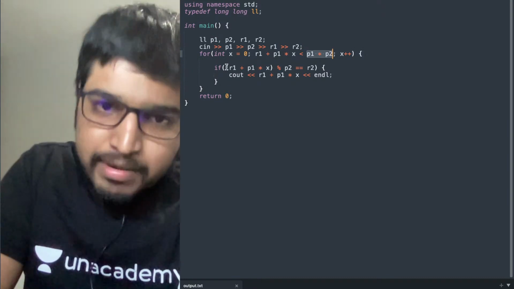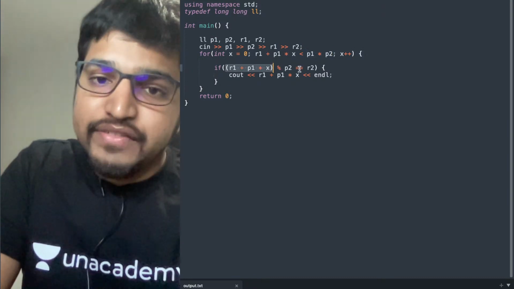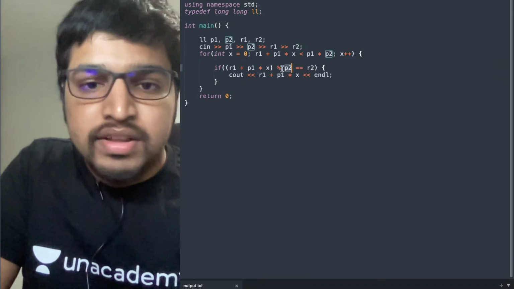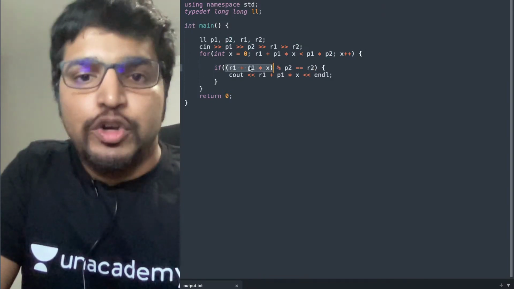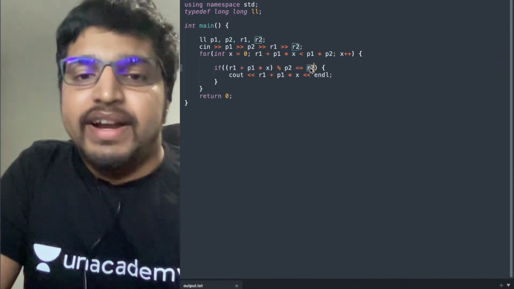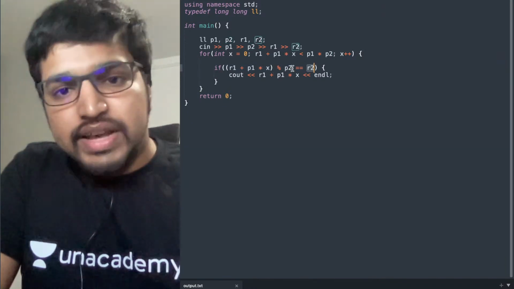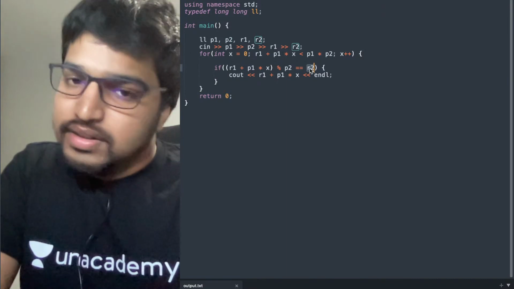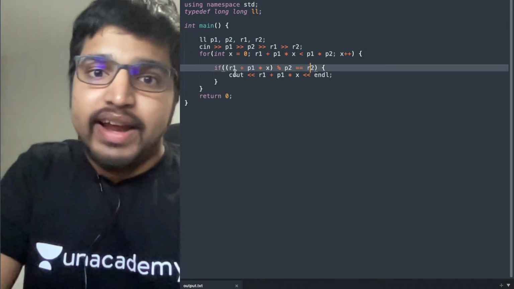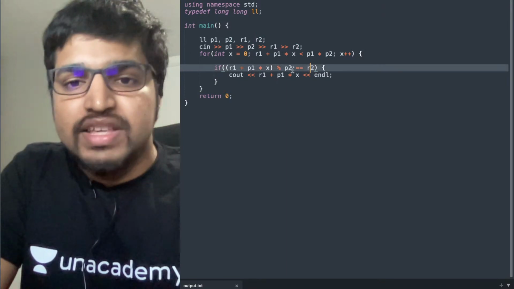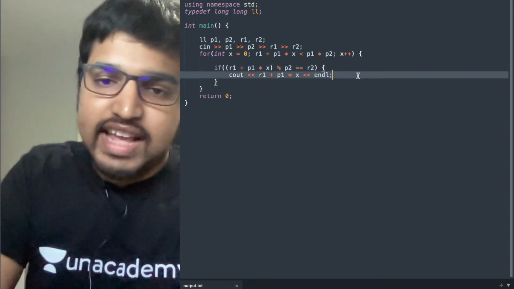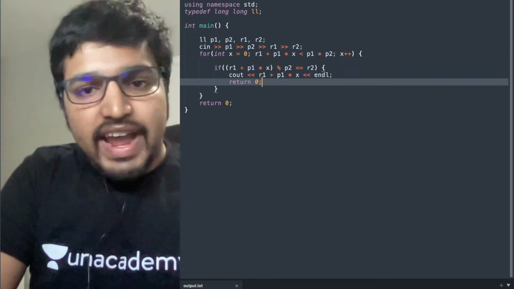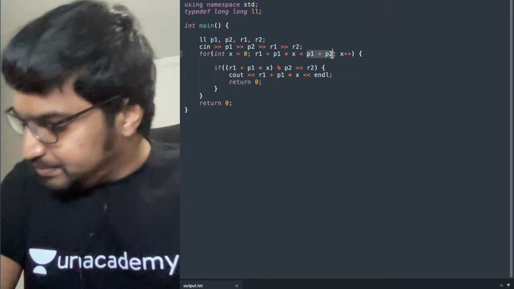And for each of those numbers, I'm checking if it gives the remainder R2 modulo P2. For example, I'm checking if 2 modulo 7 gives the remainder 6. 5 modulo 7 gives the remainder 6? No, it's not. I keep going and reach 20, and 20 modulo 7 gives the remainder 6. Then I print that number and I'm done. I can just exit here. And I'm doing this till P1 into P2.